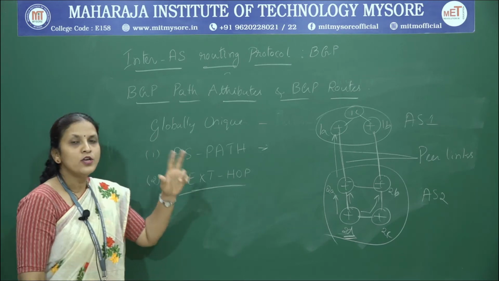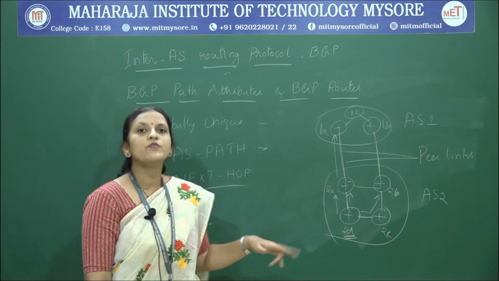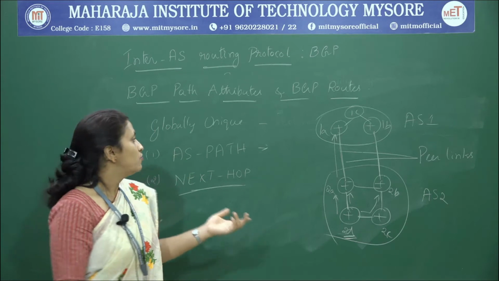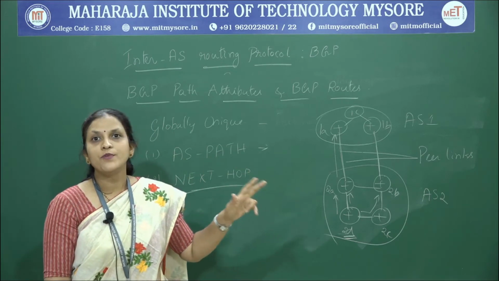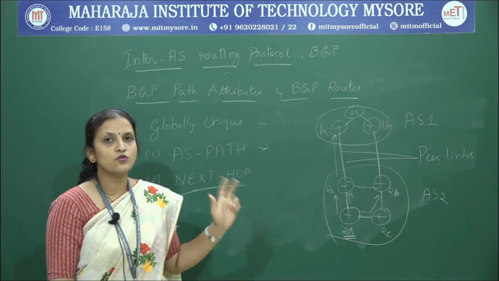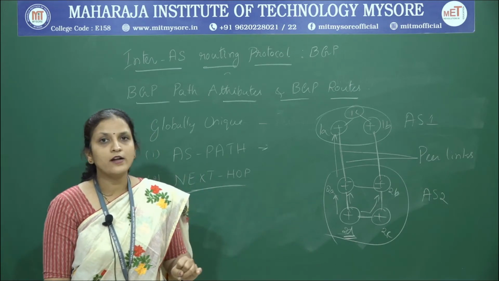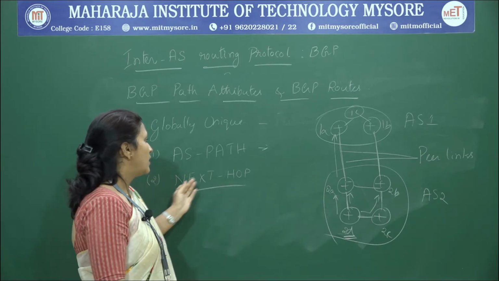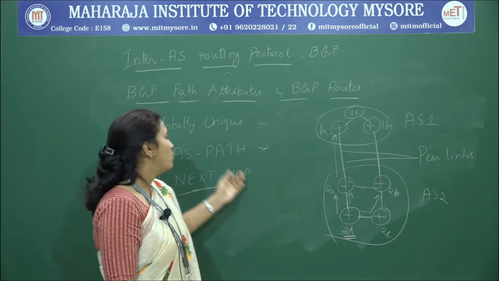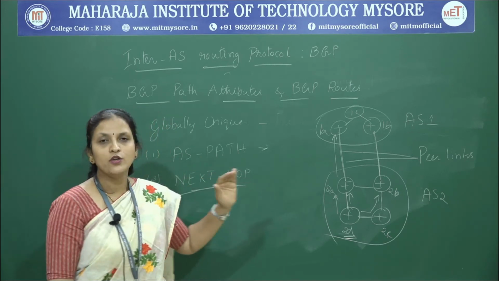So, we have two important attributes, along with various other attributes, which are passed along with the prefix reachability information from a source to a destination. Which are those two attributes? One is AS path and another is next hop. We have seen how they are being utilized.